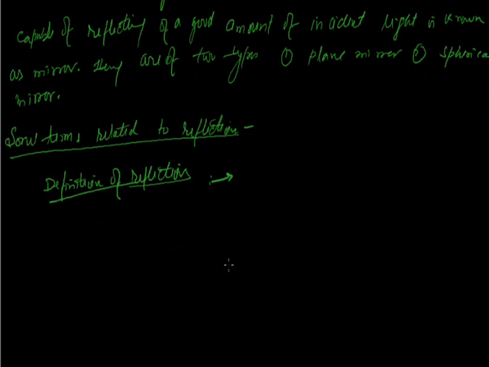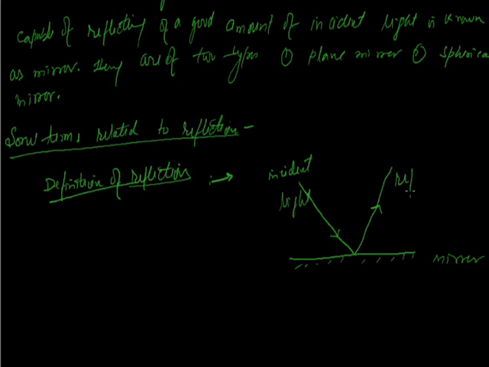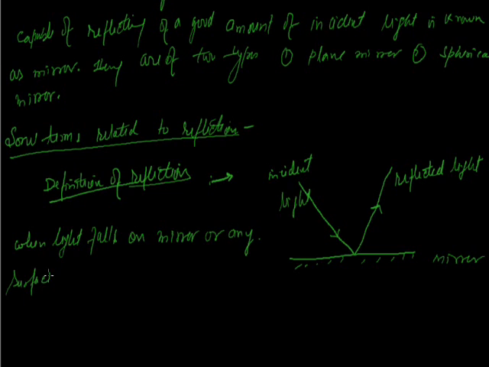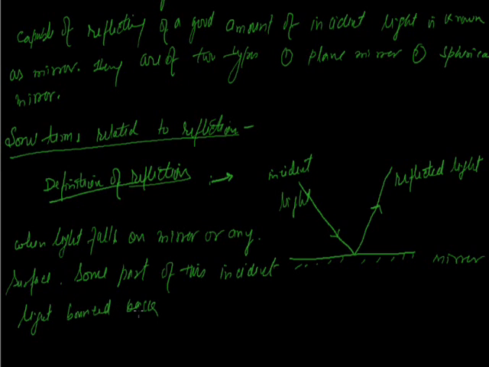When light falls on a smooth surface, for example a mirror, some part of this incident light bounces back in the same medium. This phenomenon is known as reflection of light. When light falls on a mirror or any surface, some part of the incident light bounces back in the same medium.